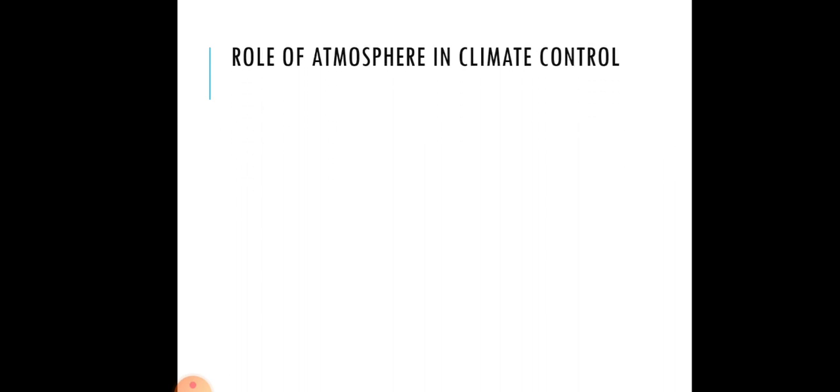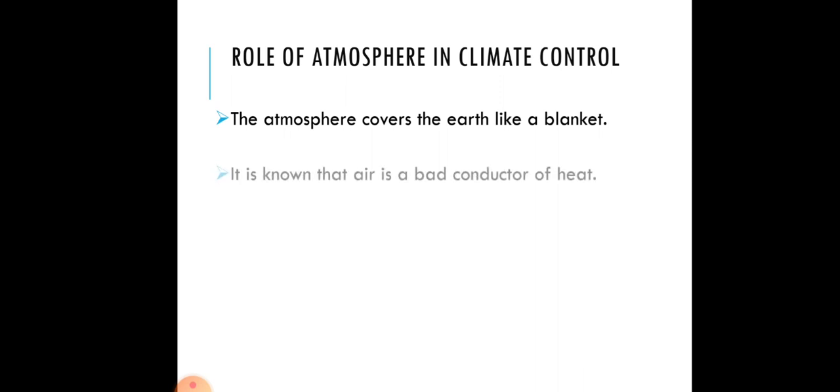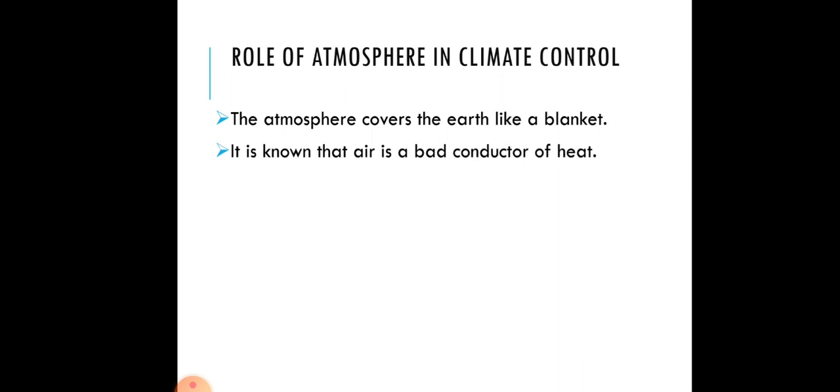Next, what is the role of the atmosphere in climate control? The atmosphere covers the earth like a blanket. It is known that air is a bad conductor of heat.